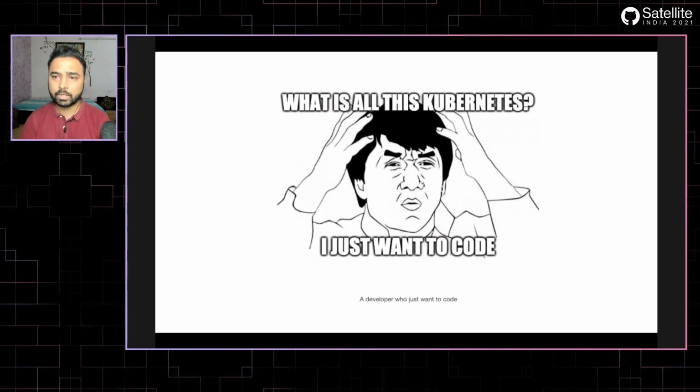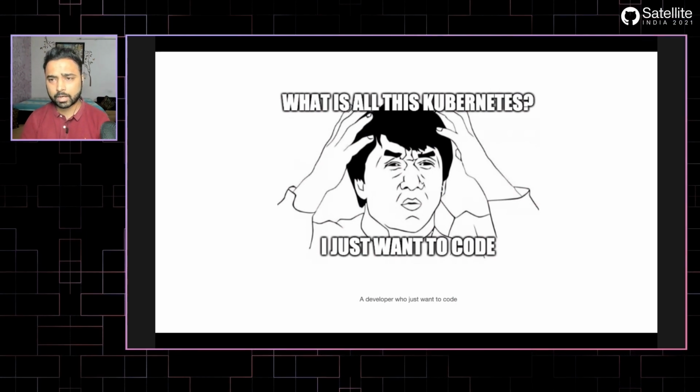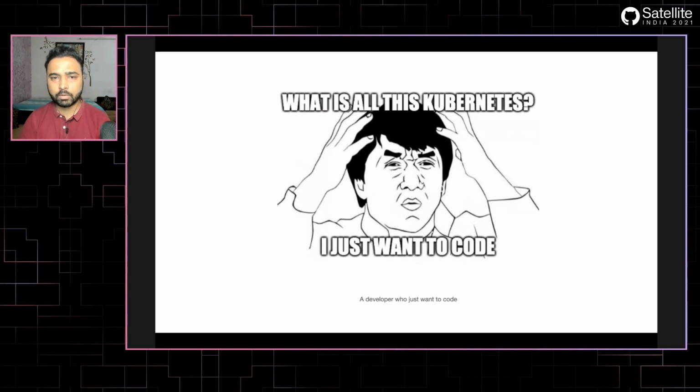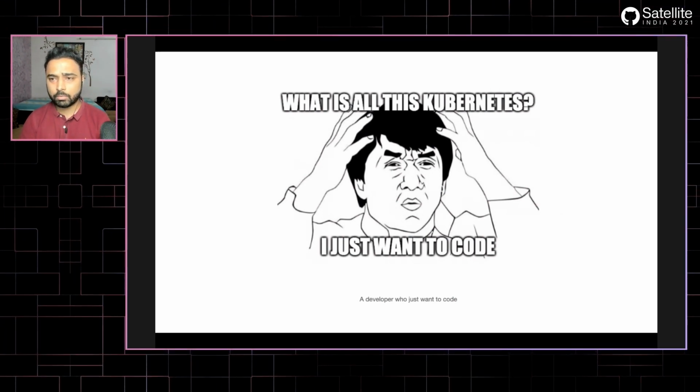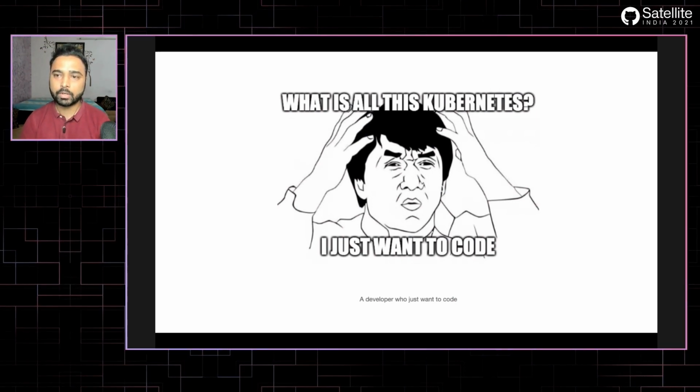Most of this revolves around coding. As a developer, I might not be interested in knowing Kubernetes. Even though it is definitely a good skill set to have, do I really need to know how my application is going to be containerized or where it is going to be deployed?